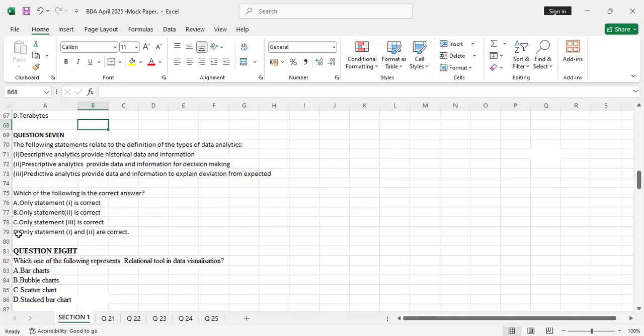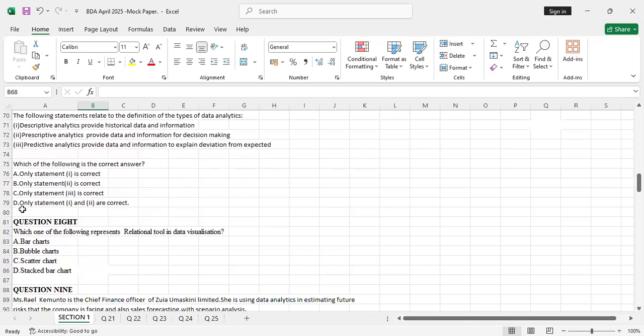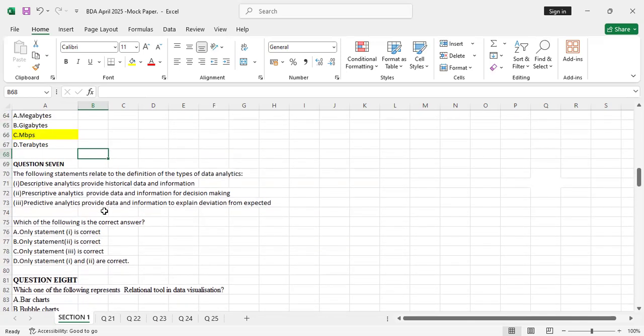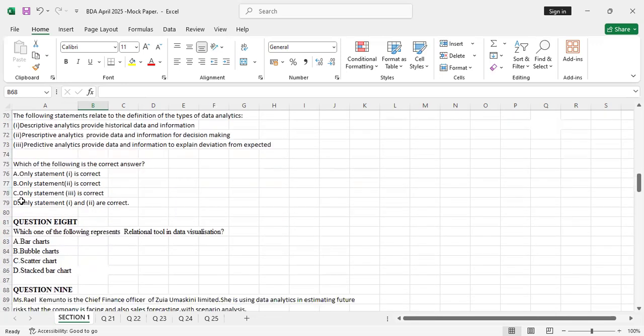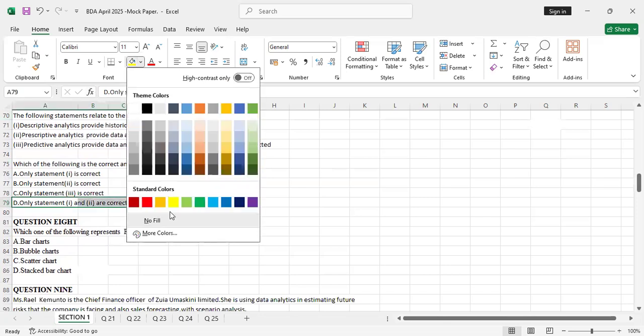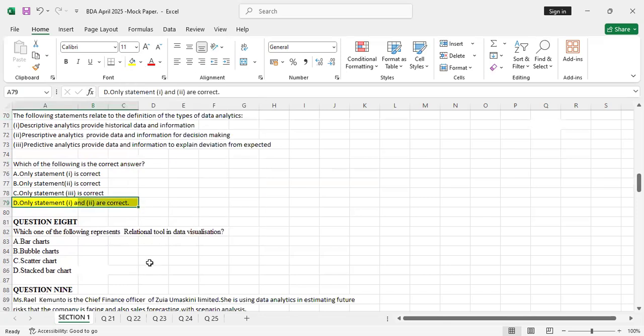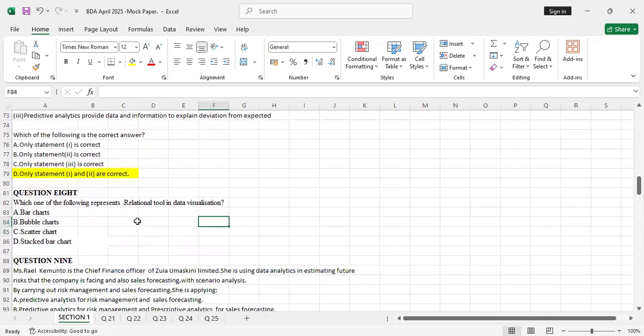We also eliminate A and B because statements 1 and 2 are both correct. So D, only statements 1 and 2 are correct. That's true. For you to answer that question, you should have read more about the different types of data analytics.